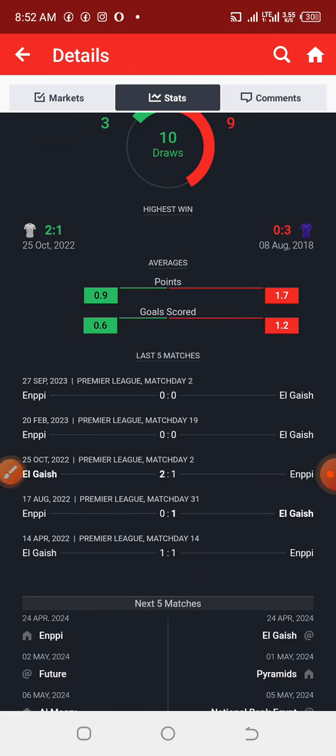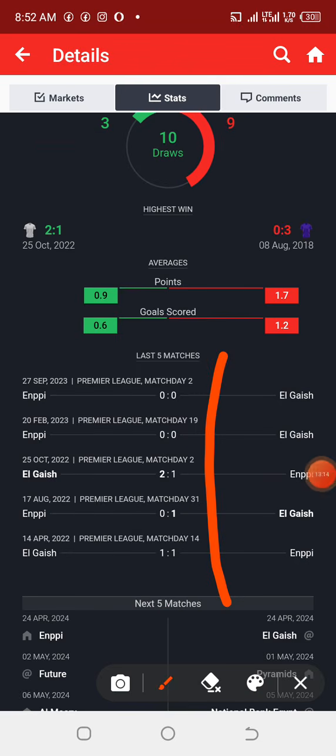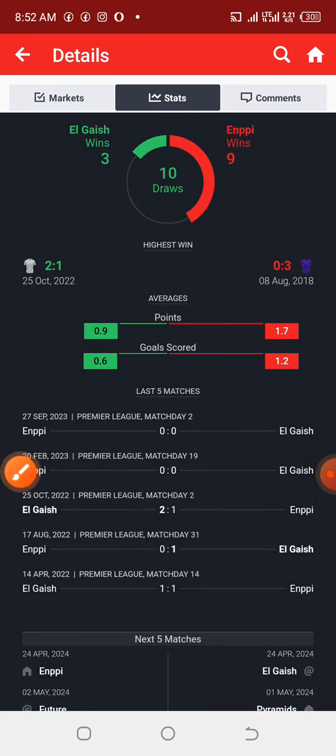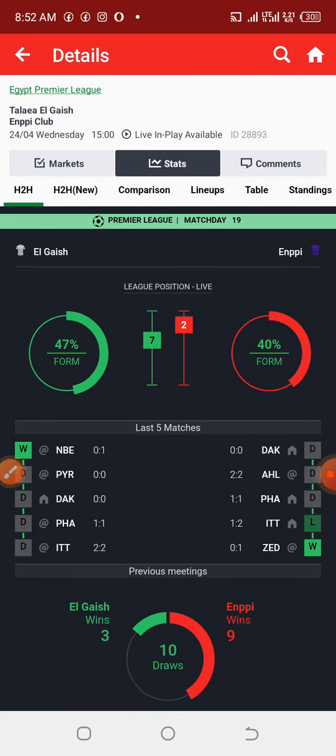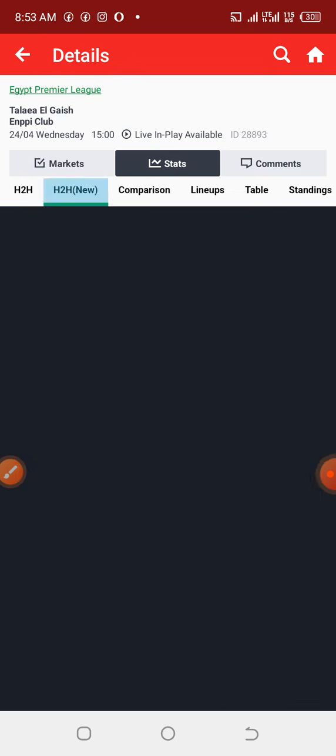Now let us check the last 5 games of this particular team. As you can see here, the highest total goals outcome was 2-1. The rest are 0-0, 0-1, and 1-1. Even when predicting correct score in this particular league, I will always prefer going for 0-1 or 1-0 most times. But we are not concerned about correct score in this video, just use that as an example. Now let us check their new head to head and confirm if we are good to go with predicting this particular game as under 3.5 goals.